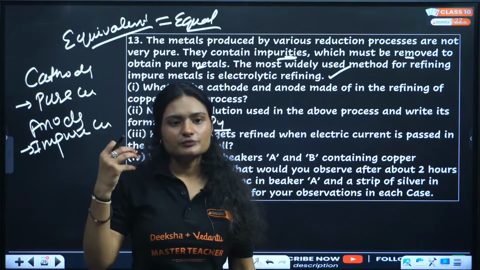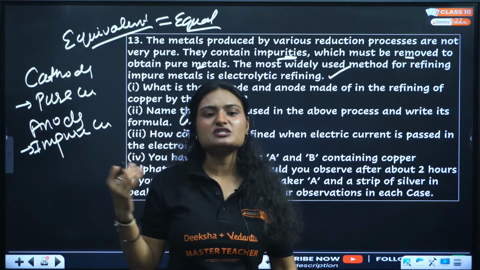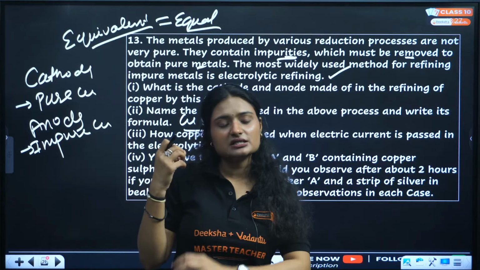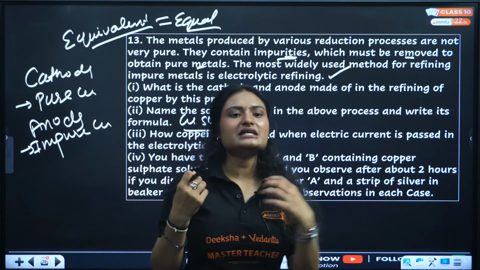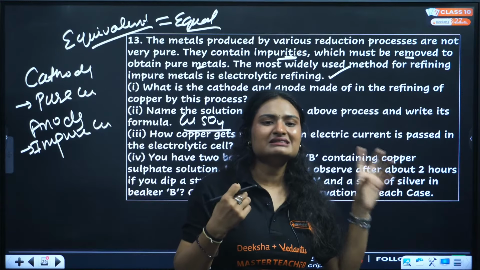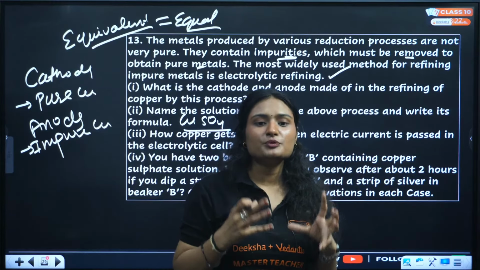Copper from the anode breaks down and goes in the solution, and from the solution an equal amount of metal will deposit on the cathode, and that's how you get your pure metal.